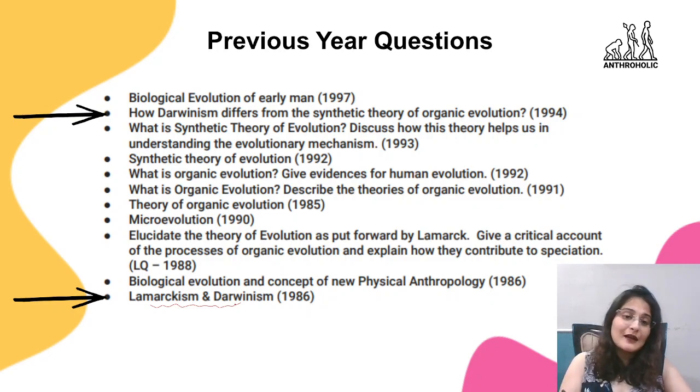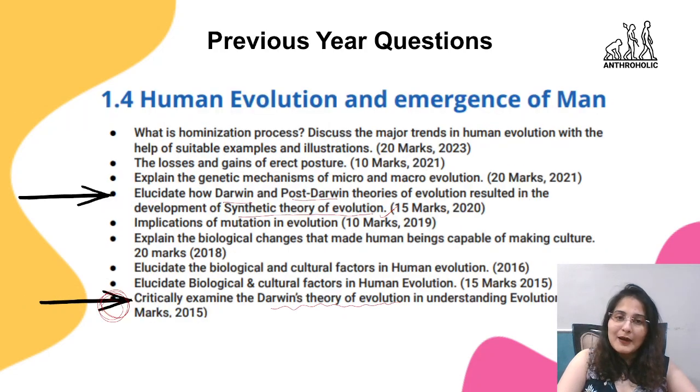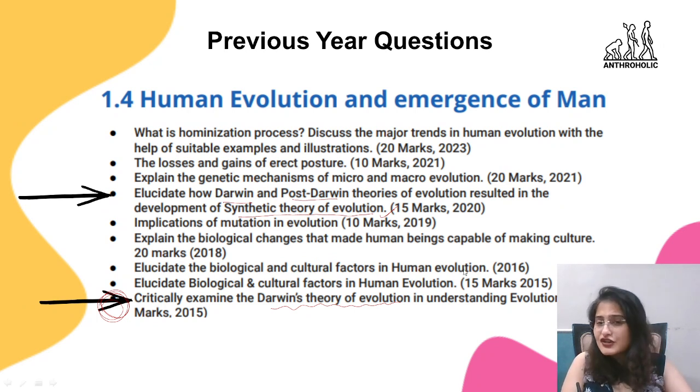However, you can see that there are multiple questions related to evolution as well, like about synthetic theory of evolution, organic evolution, microevolution. These are the further steps of it. Sometimes you might be asked about the relevance with Darwinism. Sometimes you might be asked to critically examine it. Sometimes you might be asked to differentiate between the two. But you have to be aware of all the theories that are there. Looking at these questions, now over here you see biological and cultural factors of human evolution. Then you can see about the implications of mutation in evolution.